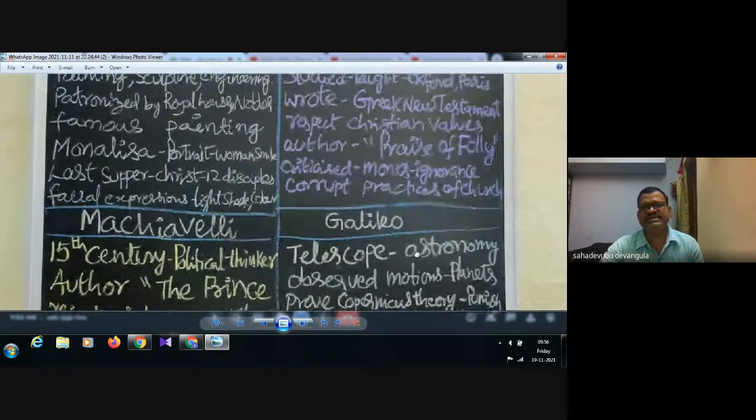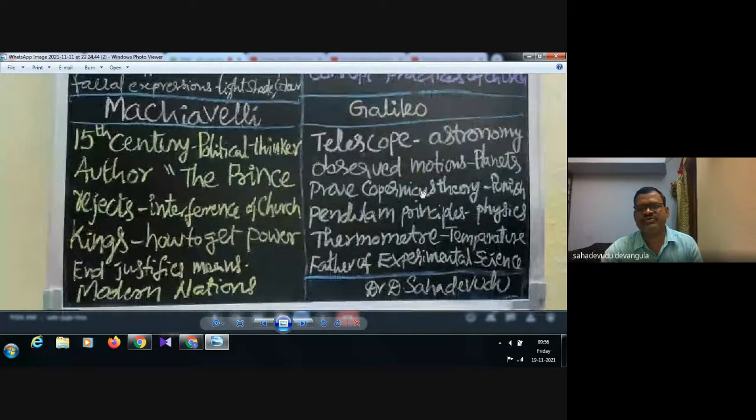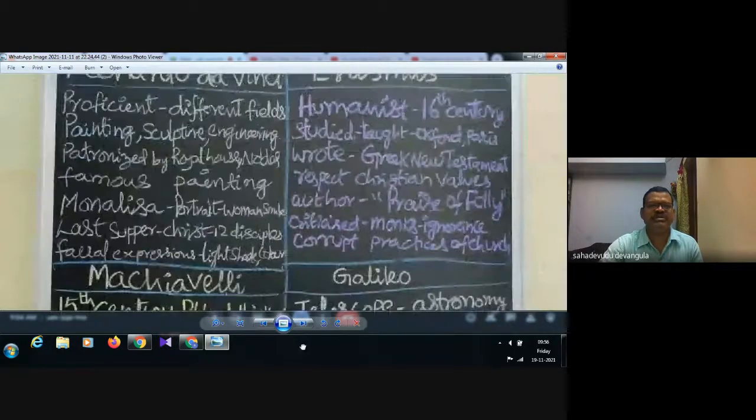The last one is Galileo. He invented the telescope in astronomy, which brought enormous change. He observed the motions of the planets and proved Copernicus's theory, but he got punishment. He also invented pendulum principles, laws of motion in physics, and the thermometer to measure temperature. He is the father of experimental sciences. These are the short notes.